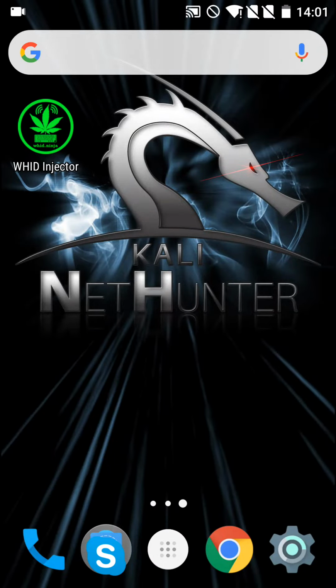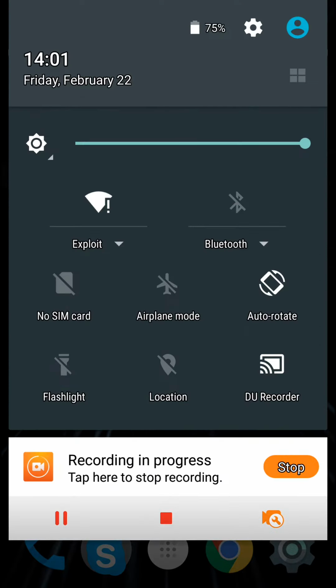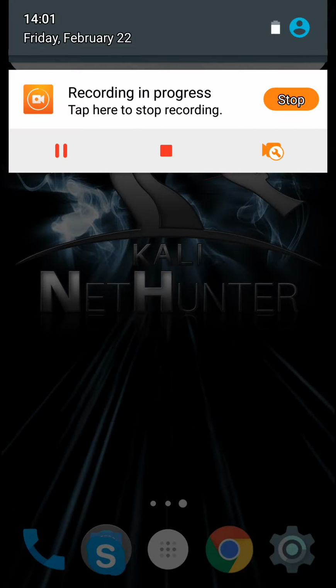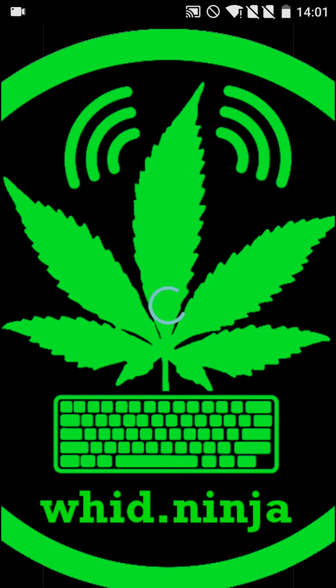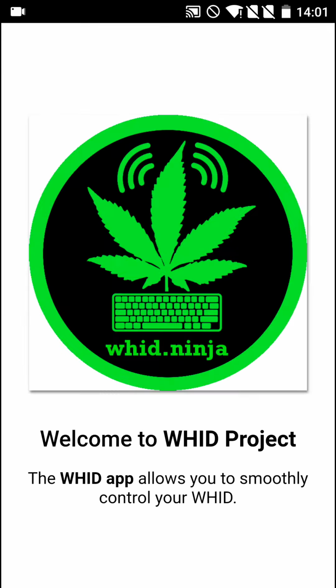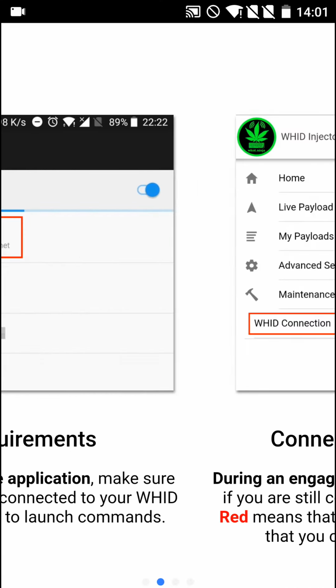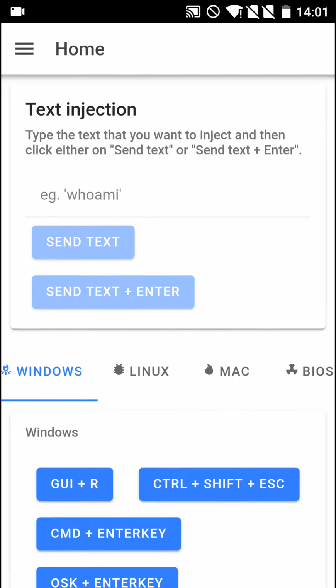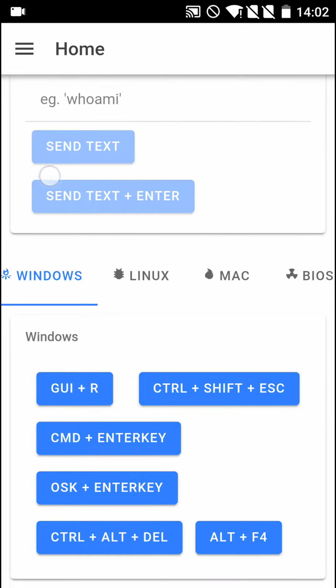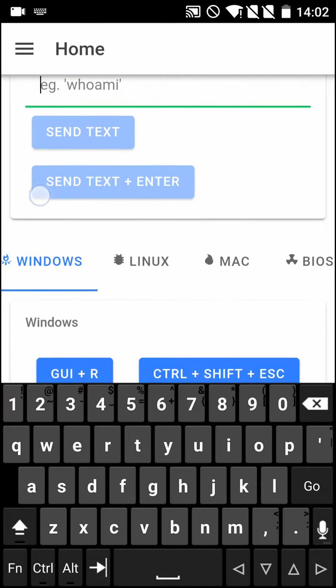So here it is. We have the WHID injector connected to the target over USB. You're connected to the Wi-Fi network of the WHID injector. Now we start the app. The first time you start it, you will see a sort of tutorial. So here we scroll over the slides of the tutorial. Once the tutorial is done, you have access to the main menu where you can write payloads on the fly.